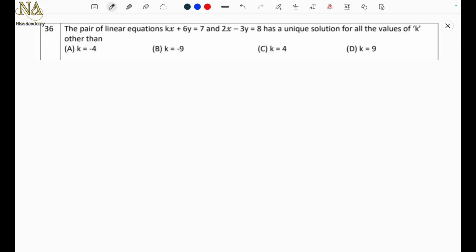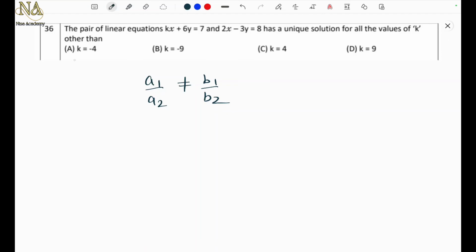What is the condition for the unique solution? a1 upon a2 not equal to b1 upon b2. So we will find the value of k which will not satisfy this condition. So obviously it will be a1 upon a2 equal to b1 upon b2, right? If we get that condition, that will be the answer for k.